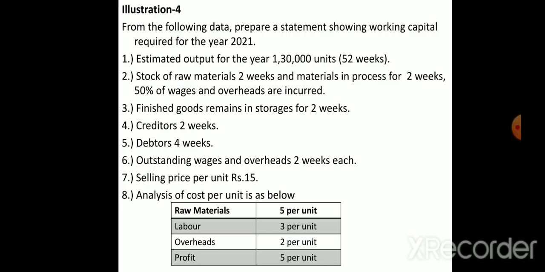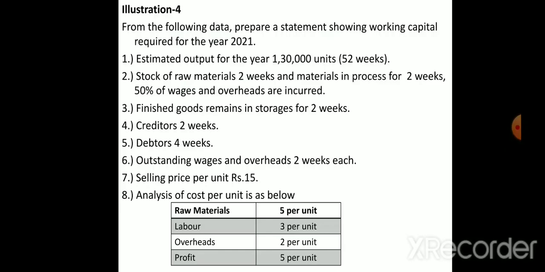Estimated output for the year is 1,30,000 units. So next year we are planning to produce a total of 1,30,000 units. They have given 52 weeks, so we are calculating by using weeks. Next, we have cost of raw material is 2 weeks.